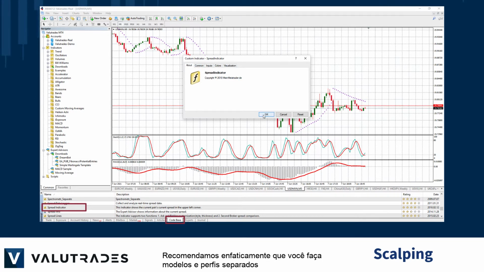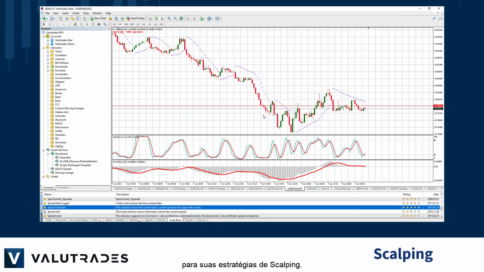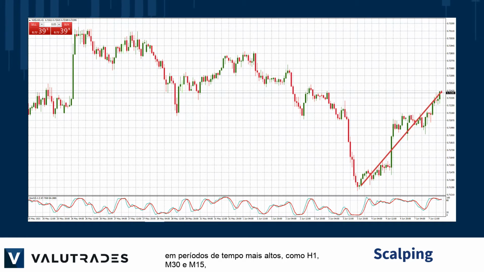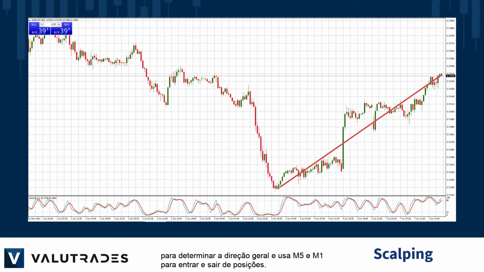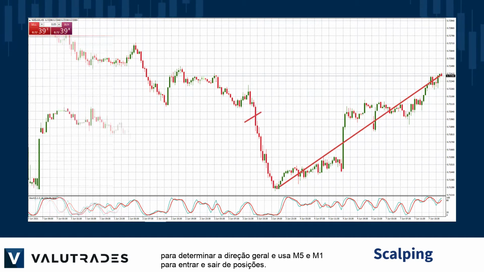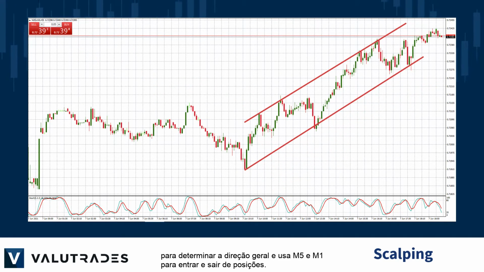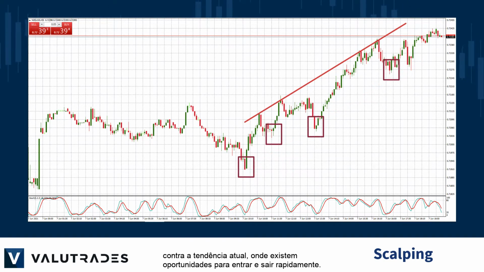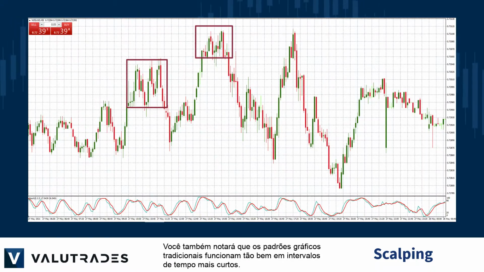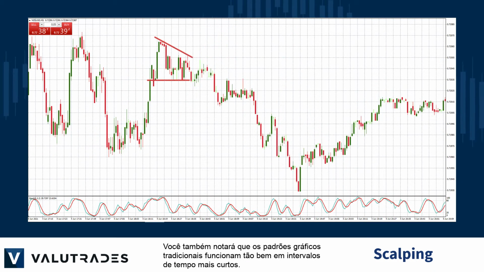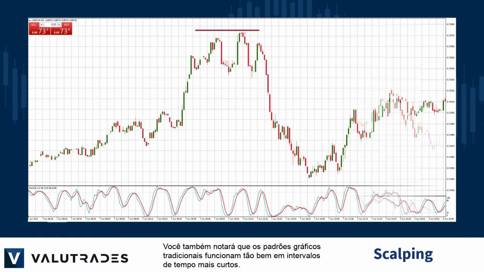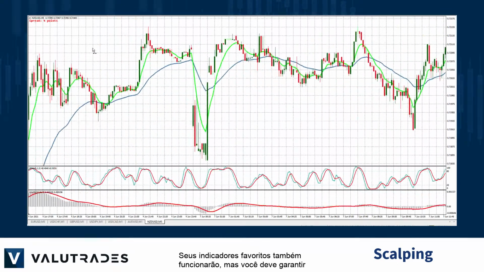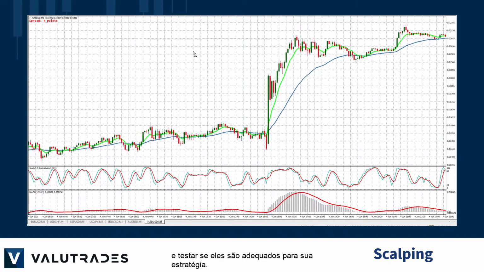We would highly recommend that you make separate templates and profiles for your scalping strategies. For trading trends, you simply use your technical analysis skills on higher time frames like the 1 hour, 30-minute, and 15-minute to determine the overall direction and use the M5 and M1 to enter and exit positions. For example, here we see several examples of pullbacks against the current trend where opportunities exist to enter and exit quickly. You will also note that traditional chart patterns work just as well on shorter time frames. Your favorite indicators will work as well, but you must ensure and backtest that they will be suitable for your strategy.